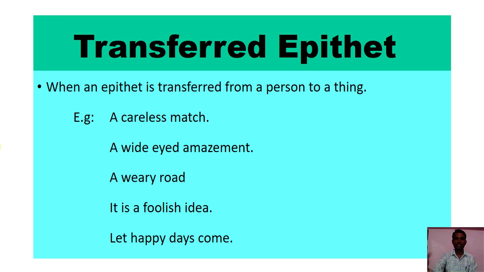Next one, transferred epithet. Epithet means describing a characteristic of a person. But a transferred epithet is when an epithet is transferred from a person to a thing. Examples are a careless match, a wide-eyed amazement. Especially amazement is an abstract idea. It has no eyes. But here the poet used a wide-eyed amazement.